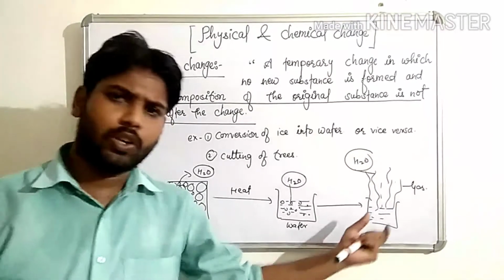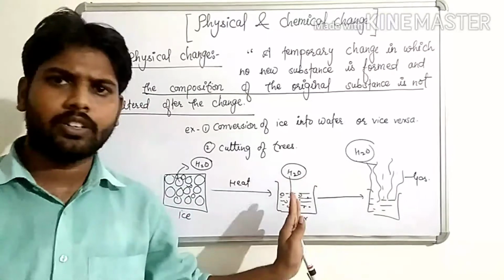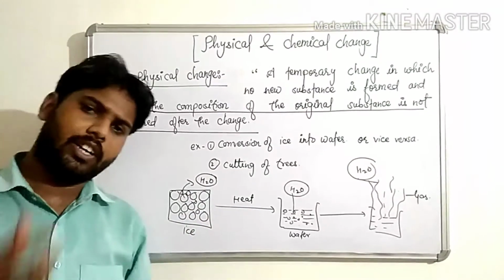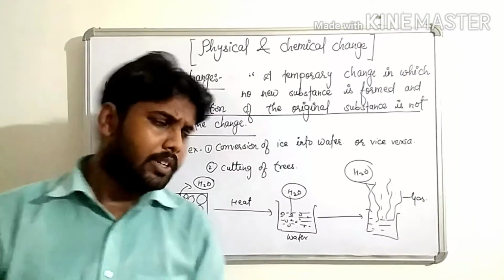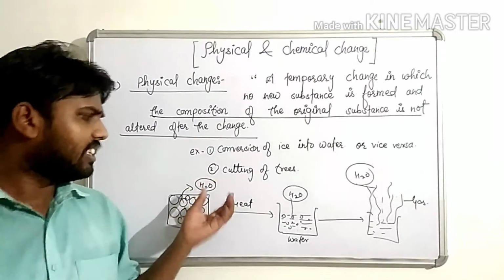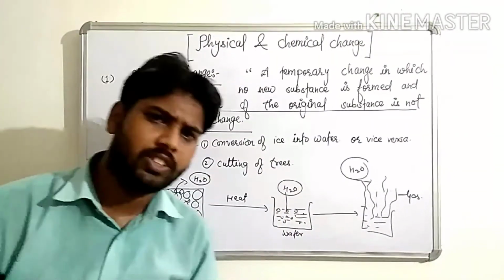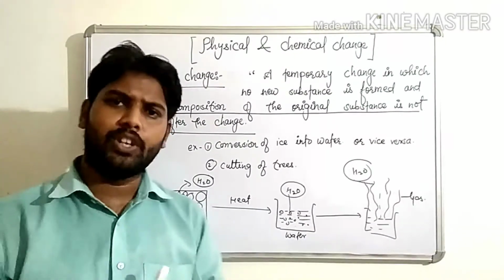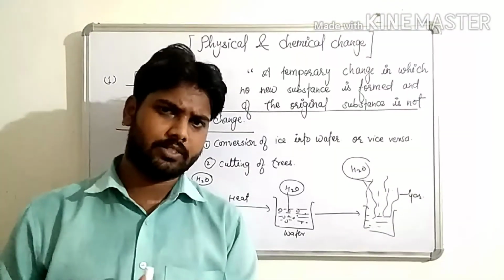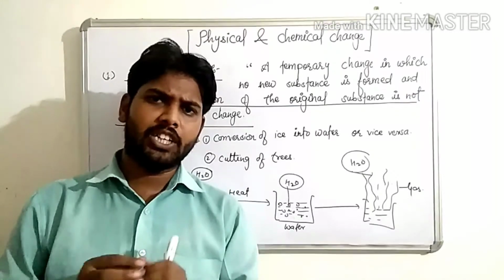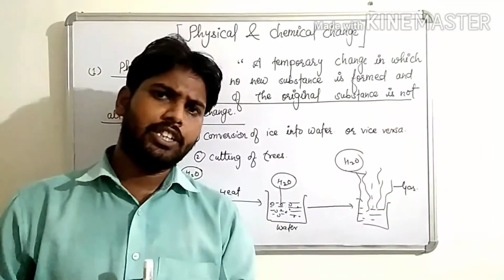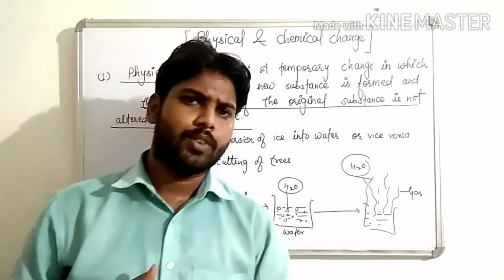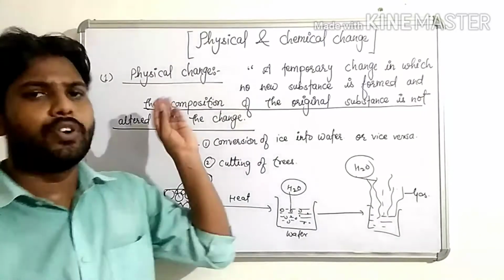And vice versa, we can also see children, when gas converts into water, it again contains H2O particles. When water converts into ice, it will again contain water particles. Clear children? Second example, cutting of trees. When we cut trees children, this will be a physical change because the composition of the trees will not change. Breaking of glass. When glass breaks into small pieces, each small piece has the same composition as the glass. Okay children, now we will see the properties of physical change.